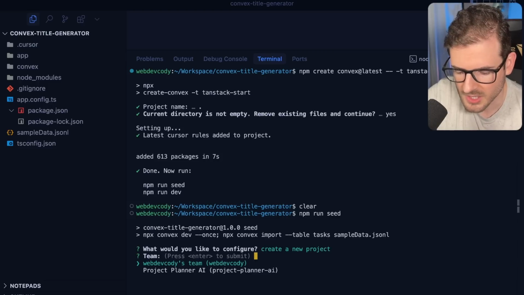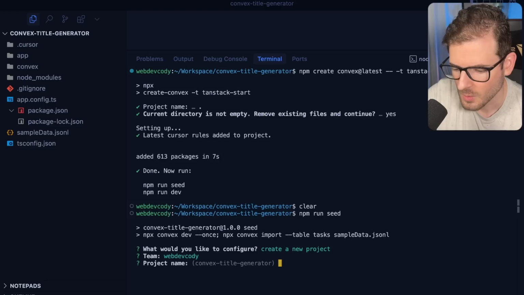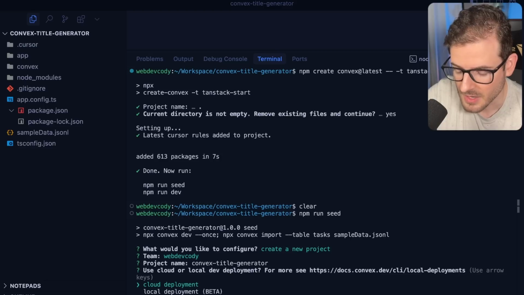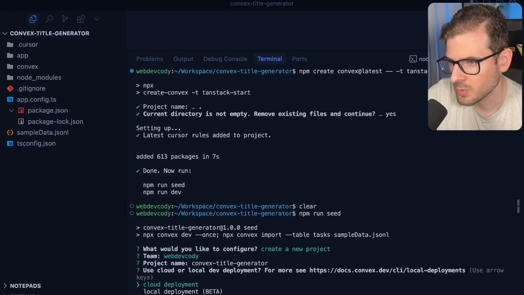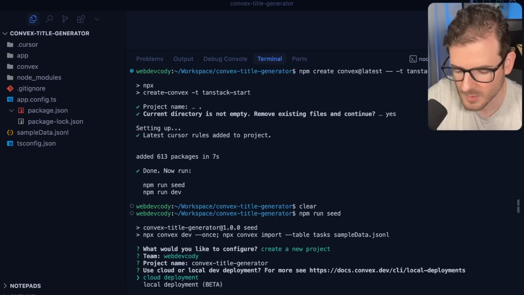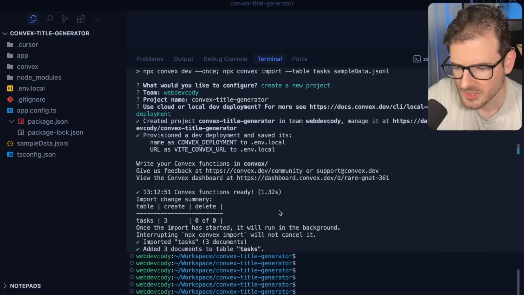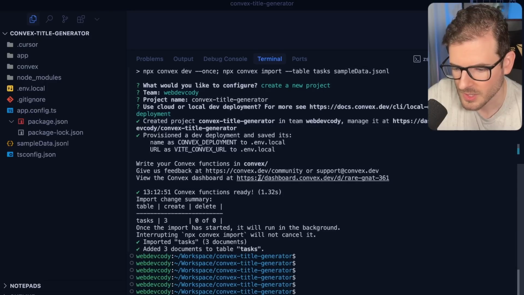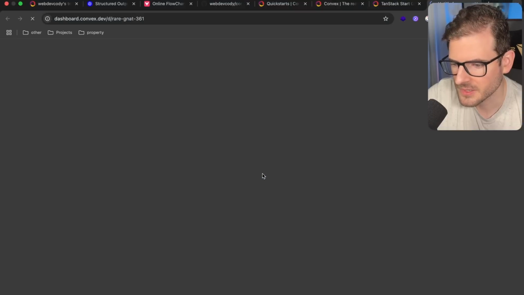Then we're going to use my web dev Cody team. We're going to call it Convex title generator. And then I will do cloud deployment. They also have a local deployment if you want. It is in beta, but basically if you don't want to be dependent on the internet, you could have the locally running Convex engine, which is pretty nice. I haven't tried it out, but I need to. After running that command, they will give you a URL that you can go to view your deployed Convex backend.